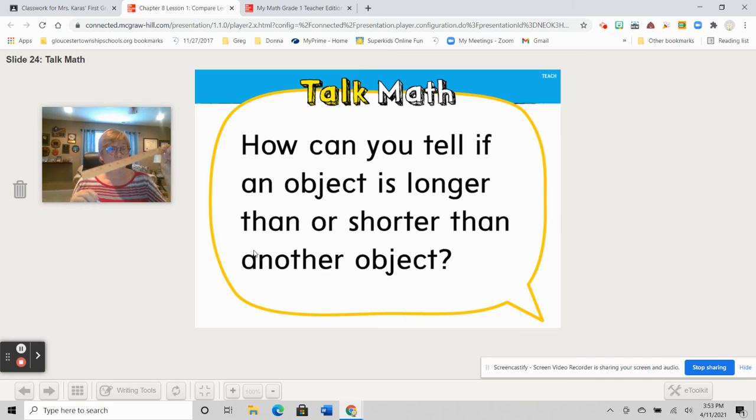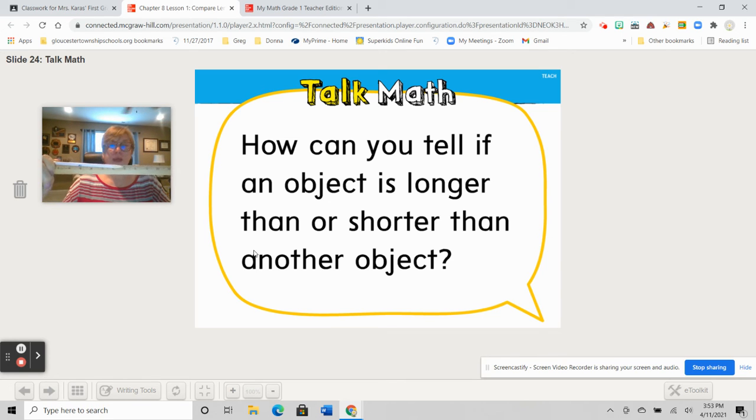Okay. Well, here's another way, too. Now, I'm using the ruler just to use it. I'm not measuring with it. And I'm comparing it to the length. And notice I'm working hard to get it equal there at the end, so that they're starting at the same place. So right now I can say, which is shorter? Is my pencil shorter or is my ruler shorter compared to the other object? Right, the pencil is shorter than the ruler. And I know that because the pencil stops before the ruler, right?